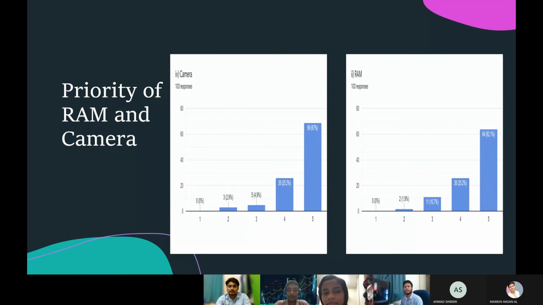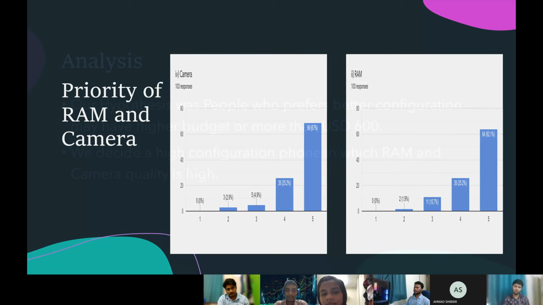And the second is RAM. Out of 103 responses, around 64 have responded with 5 ratings, which is 61.1 percent. So we can say that if we compare camera and RAM, these two are the top picks for buyers while buying a new phone.